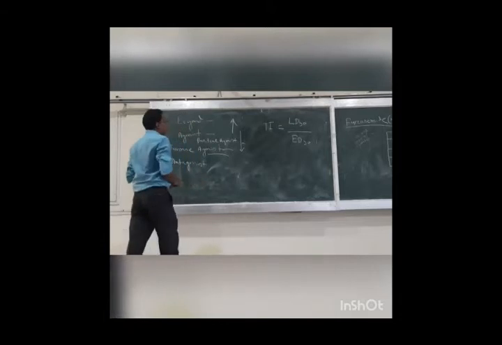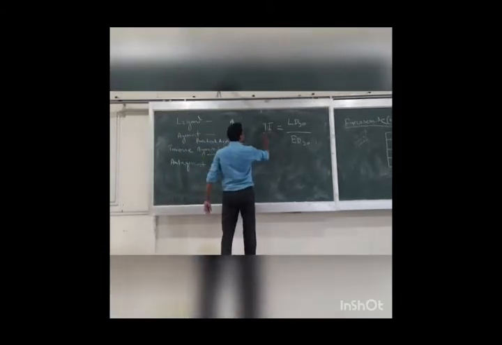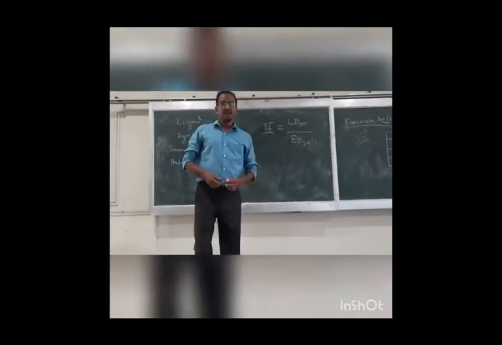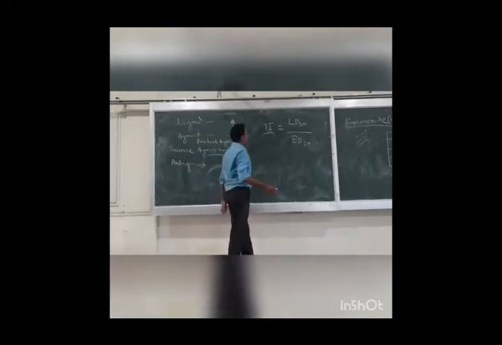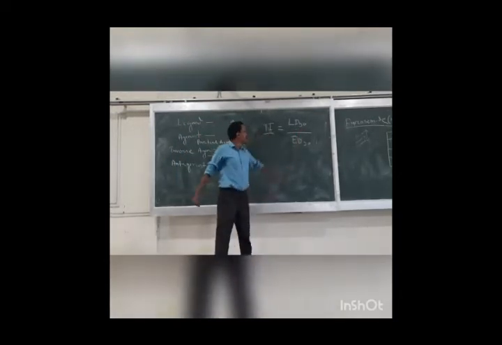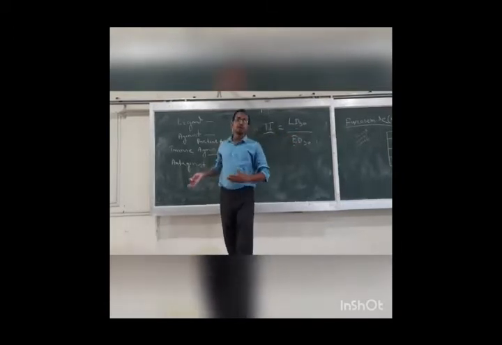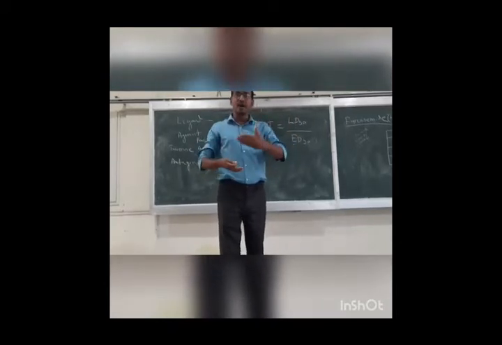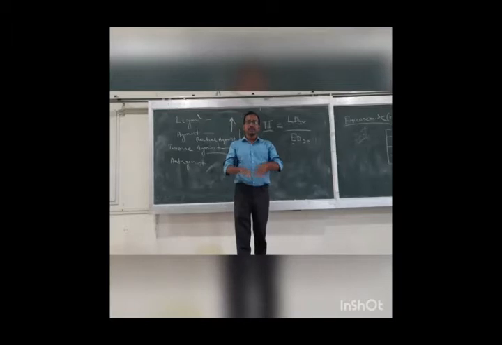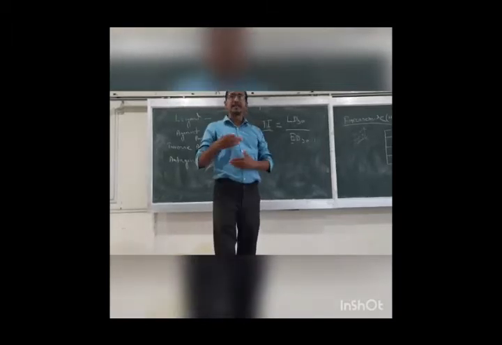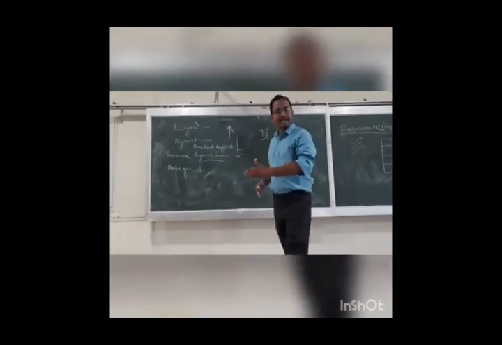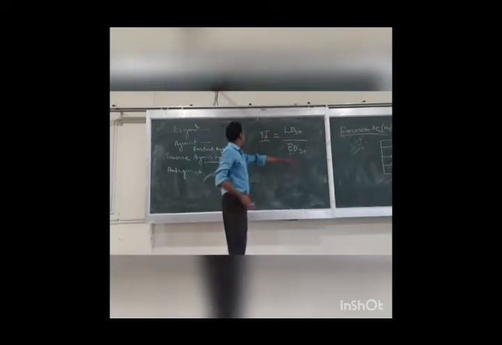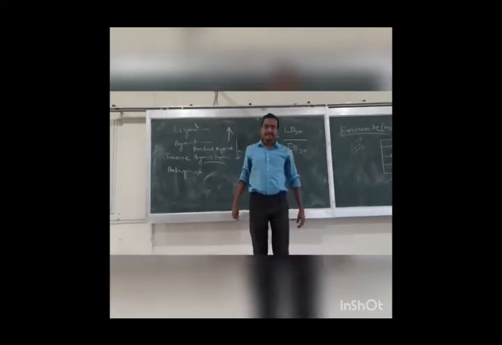Okay? Then another thing associated with the pharmacodynamic process is the therapeutic index. Then what is therapeutic index? Mathematically, therapeutic index is LD50 by ED50, lethal dose 50 divided by effective dose 50. Then what is lethal dose 50? It is the dose at which 50% of the animal population shows lethal effect. Then what is ED50? It is known as effective dose 50. It is the dose at which 50% of the animal population shows effectiveness. By dividing LD50 by ED50, we can get the therapeutic index.